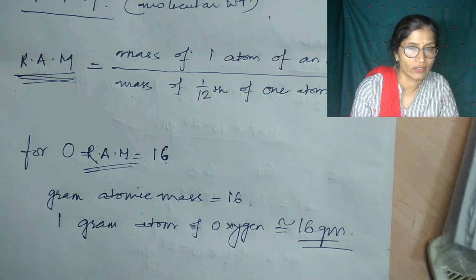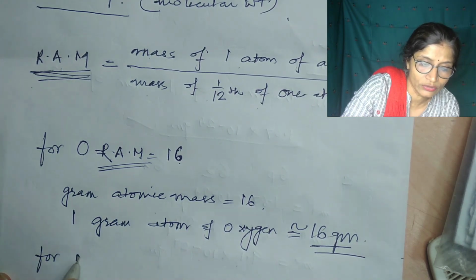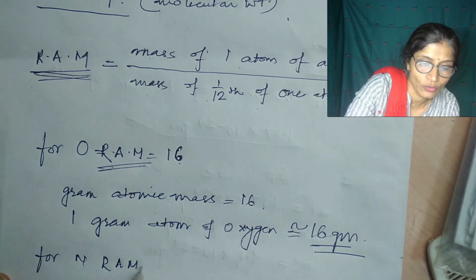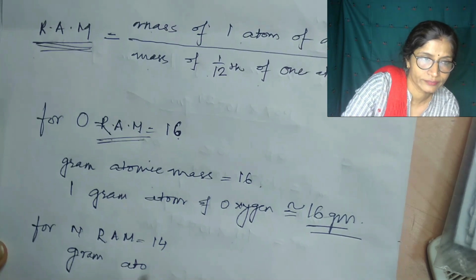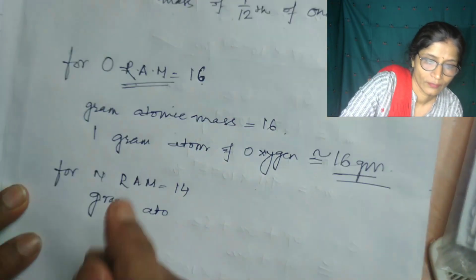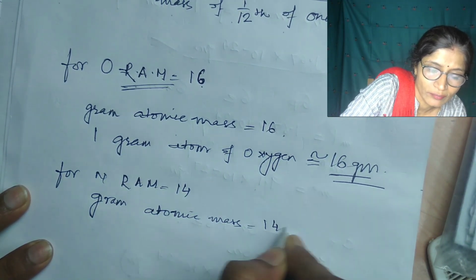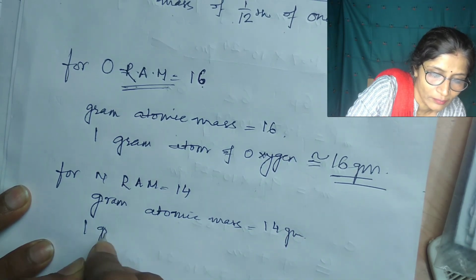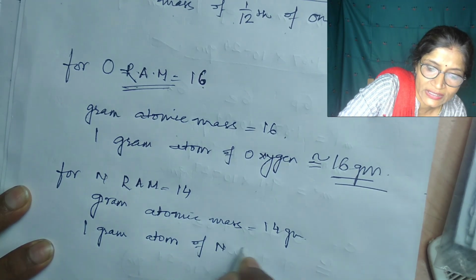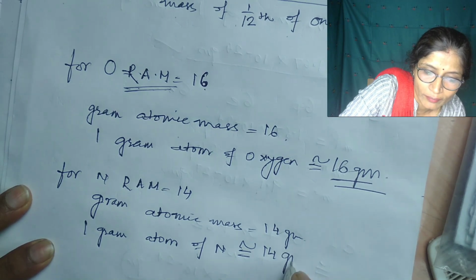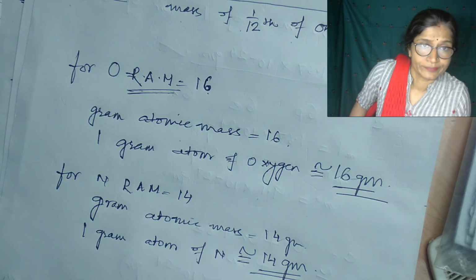So for nitrogen, if RAM is 14, its gram atomic mass is equal to 14 gram. That is, 1 gram atom of nitrogen is equivalent to 14 gram.